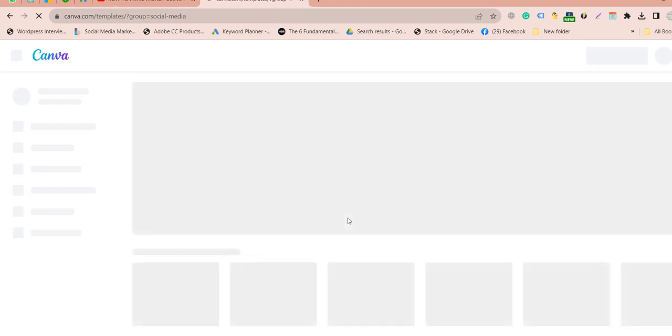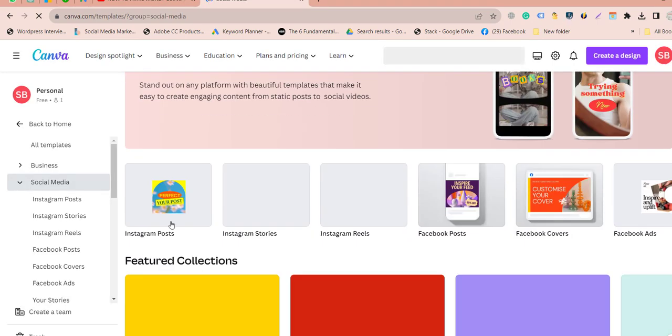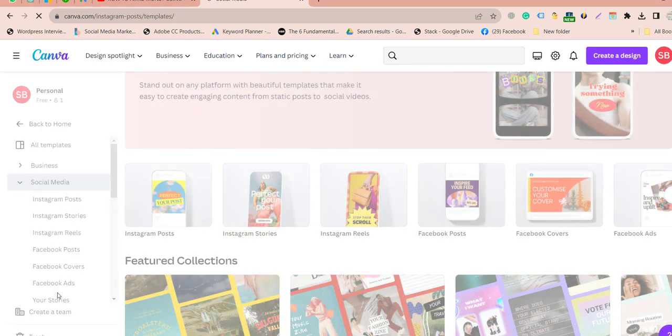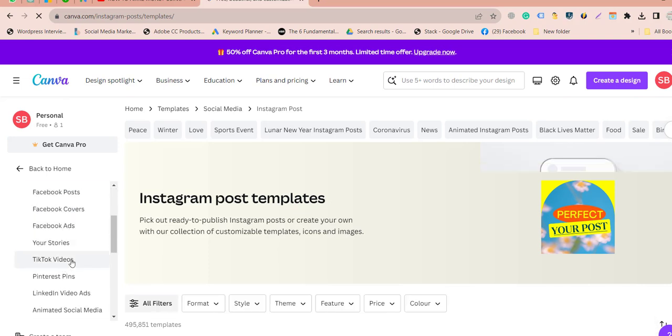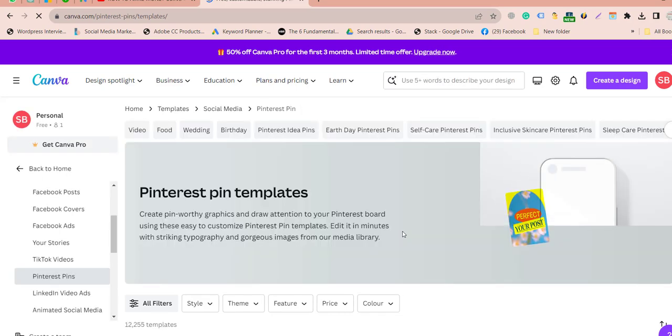So you just simply have to go on canva.com and pick your niche, or pick your need, like presentation or educational content or logos or anything that you want to create. So I want to create a social media post. So here you can see they already have given you multiple options. So what do you want to create, the Instagram post or the Facebook ads or whatever. So let's click on the Facebook ads, like TikTok videos, Pinterest pins, LinkedIn video ads. So there's a lot that you can create with this. So I think it will cover all your social media needs.